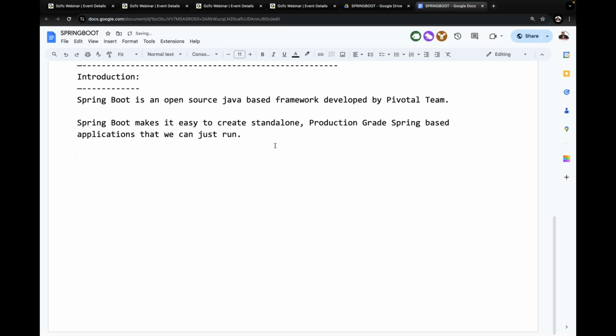Right. Now all of you tell me, I have an enterprise application, a web application, and at the same time I have a normal Java program, a simple core Java program. Which one is easy to run, guys? Is the enterprise application easy to run or the simple core Java program easy to run? I'm asking this question to all of you. Which one is very simple to run? Definitely the core Java program is very simple to run. Am I right or not? Core Java program is very simple to run. Understand my point clearly?